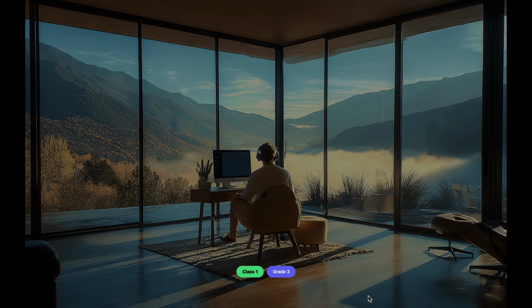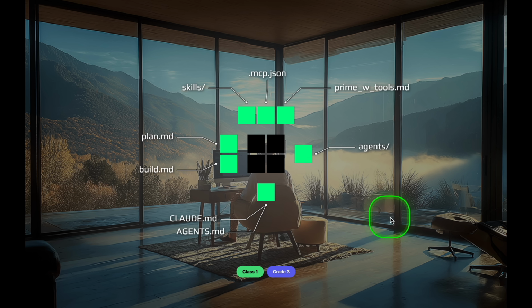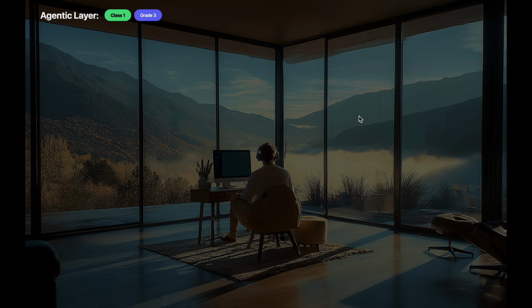right to grade 3. So in class 1, grade 3, things start getting interesting and our agentic layer starts to wrap our application layer. Here we have 3 key new pieces: skills, MCP servers, and prime commands with tool access. You likely already know what that is. All of these 3 things give us the same thing: custom tools that enhance our agent's core 4. Let's take a look at what this actually looks like in an agentic layer.